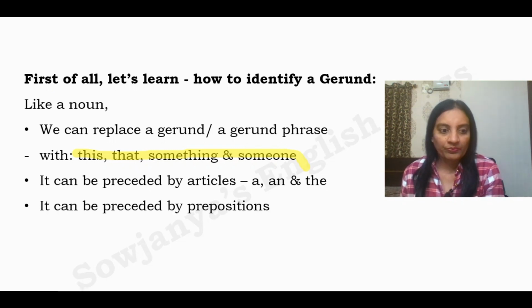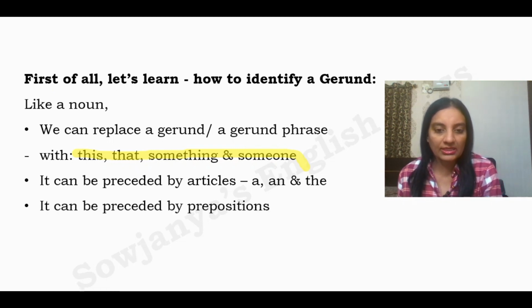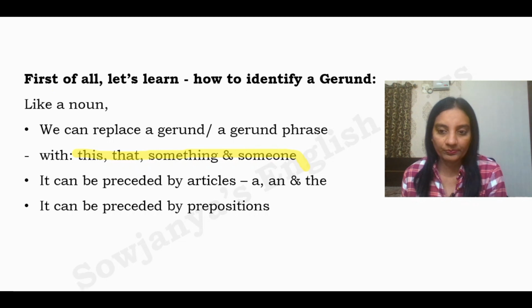It can be preceded by prepositions. What are prepositions? In, on, of, for, about, across, all these are prepositions. If a gerund is preceded by a preposition, then it is a gerund. That ing is a gerund form, not a present participle. You can take it for granted.